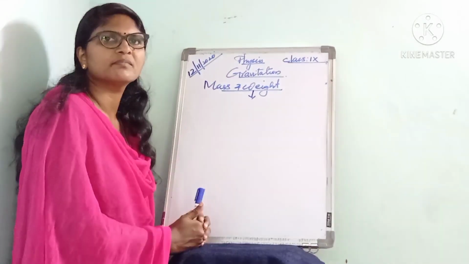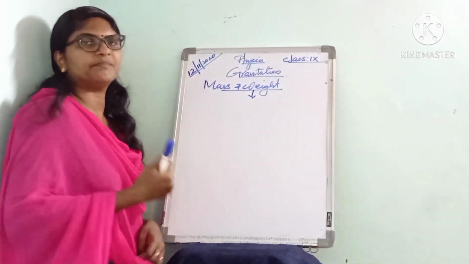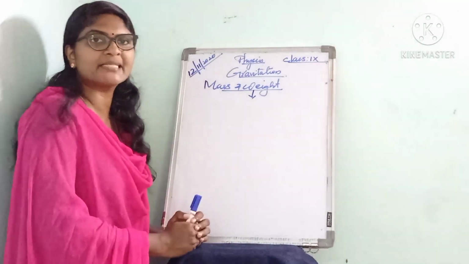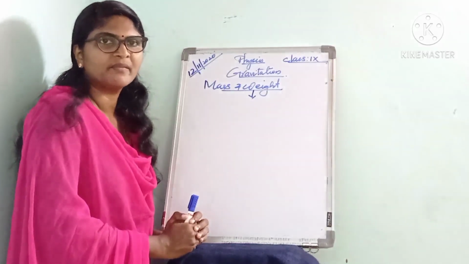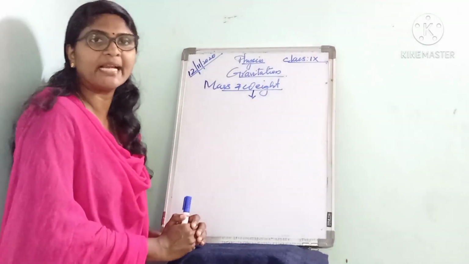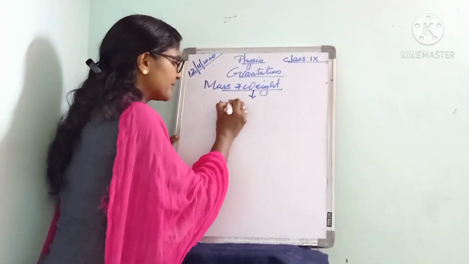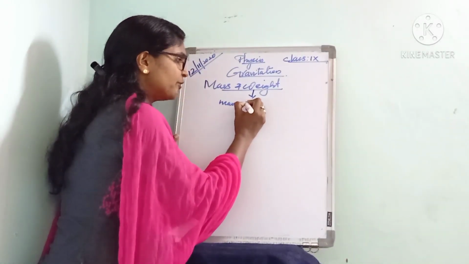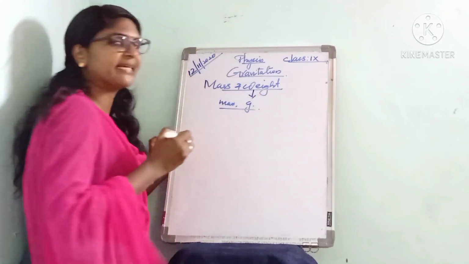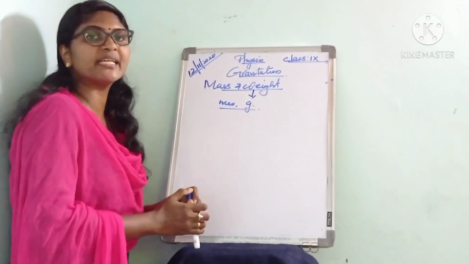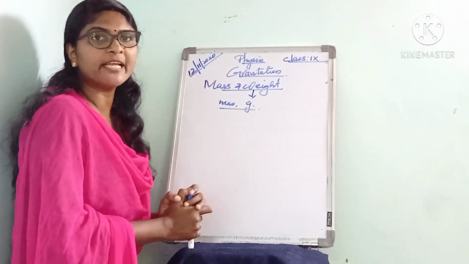Next, about weight. You know that Earth attracts all objects towards its center with a force. That force is called the gravitational force. It depends upon the mass and the acceleration due to gravity g.